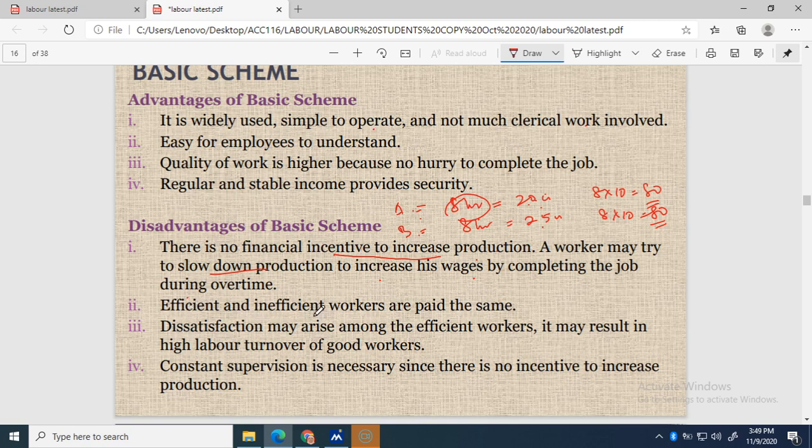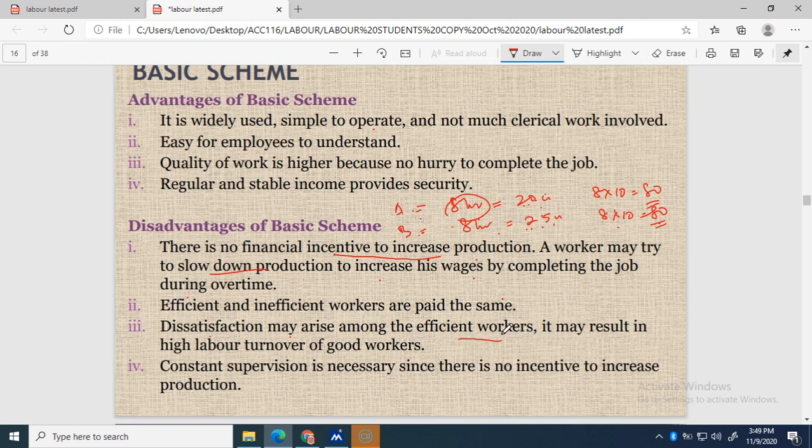So efficient and inefficient workers are paid the same. If we refer here, B is more efficient than A because B can produce more, but both get the same payment. So this is a disadvantage. Dissatisfaction may arise among the efficient workers. B may be dissatisfied because he worked faster, but he received the same payment.